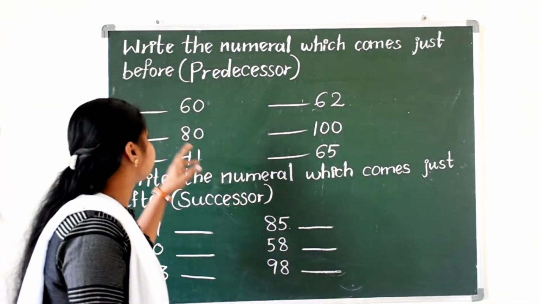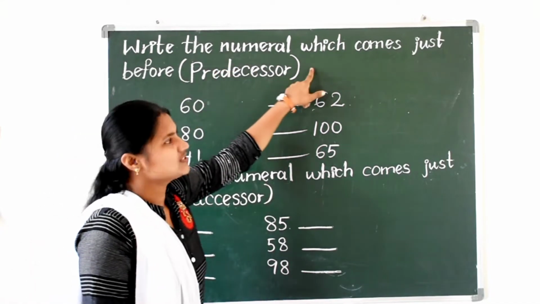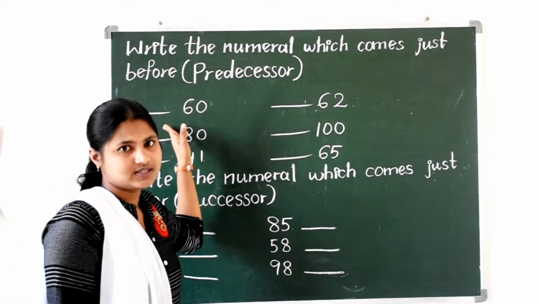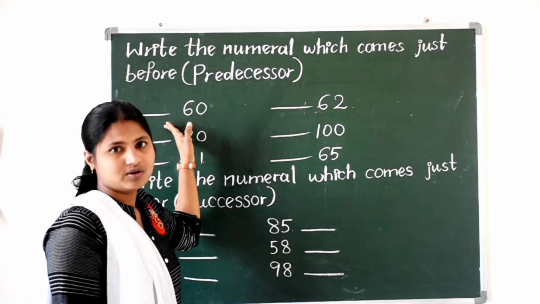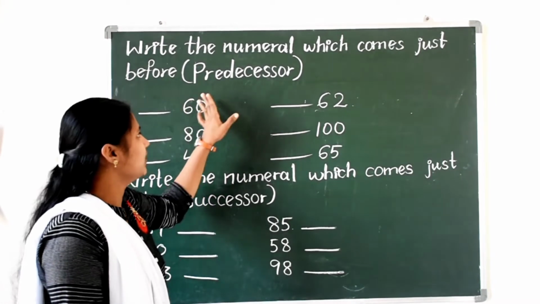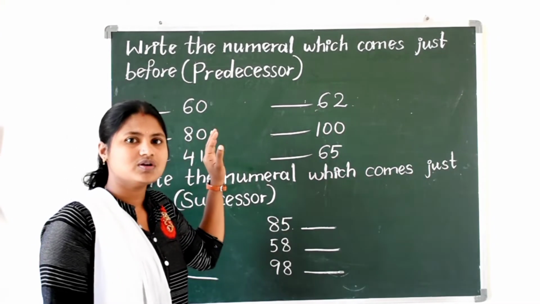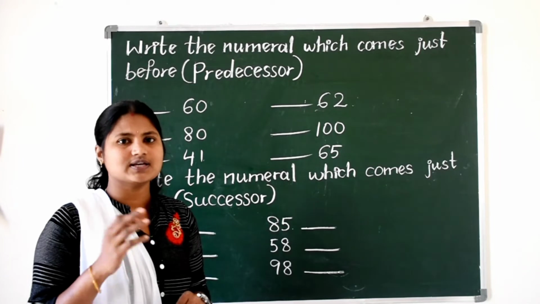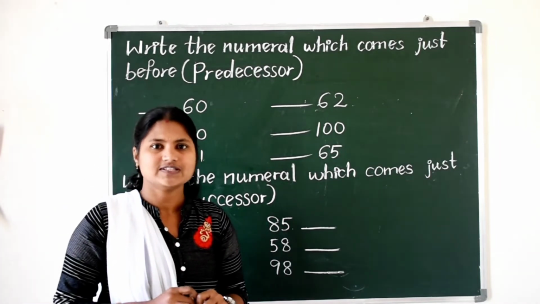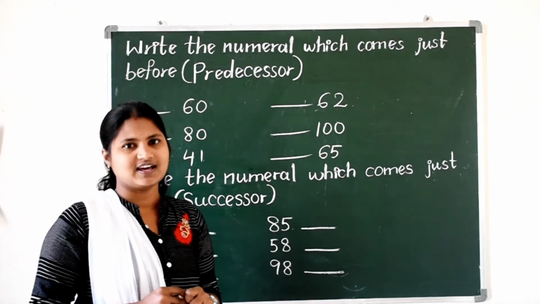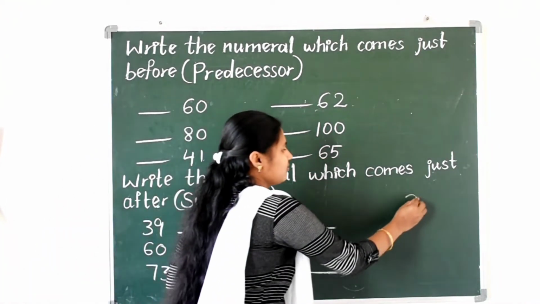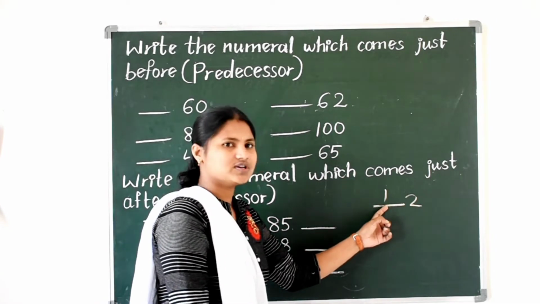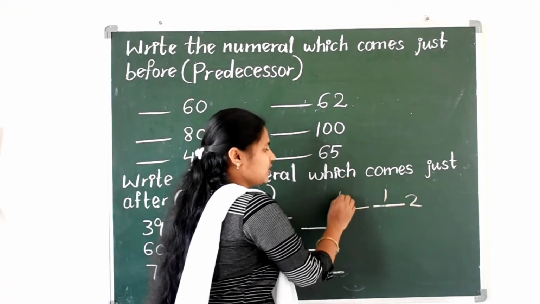Okay. Write the numeral which comes just before. I have just said what before is. Before means previous. So we have to write previous numbers. Now you are studying which class? Second class, right? So before second class you have studied which class? Yes, first class. Before first you have studied which class?